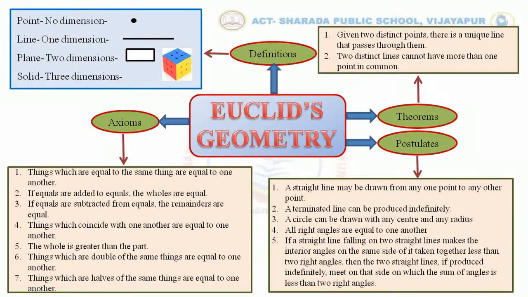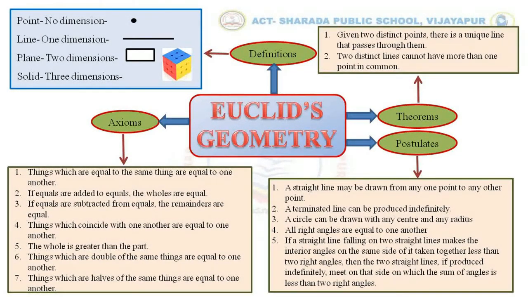And there is one more possibility: if the lines have more than one point of intersection, then the lines are overlapping one another. So there are only two possibilities. One is they intersect at only one point, otherwise both lines are overlapping one another. So these are the two theorems.